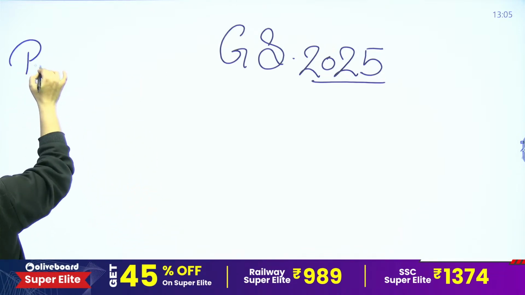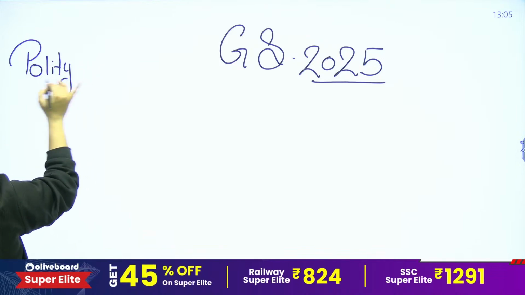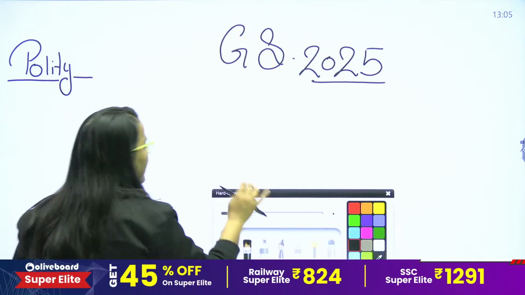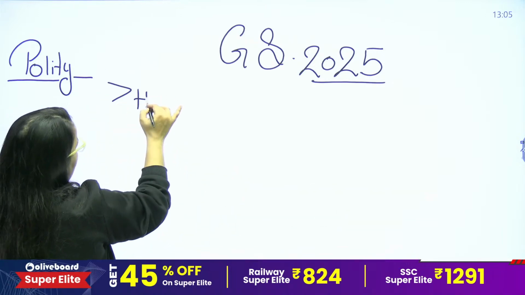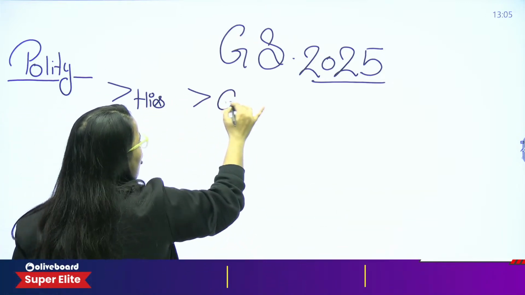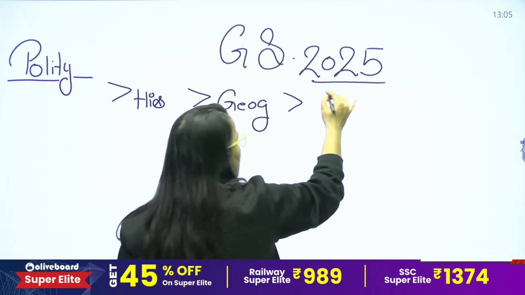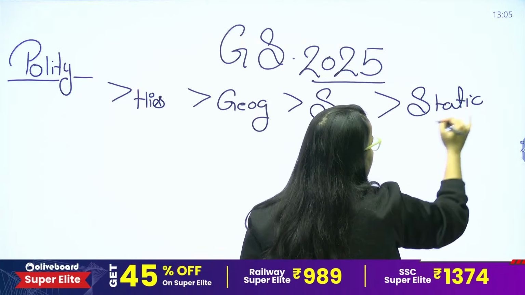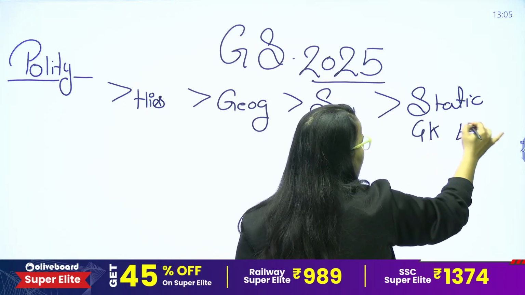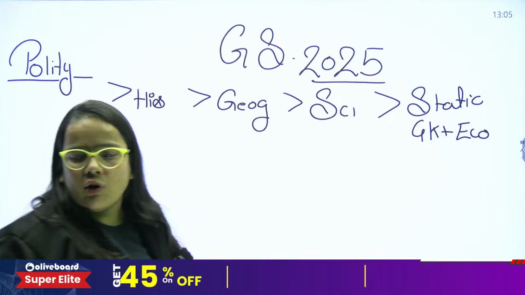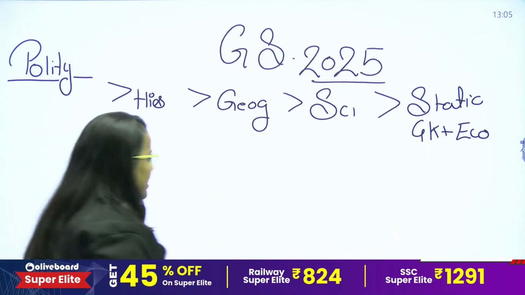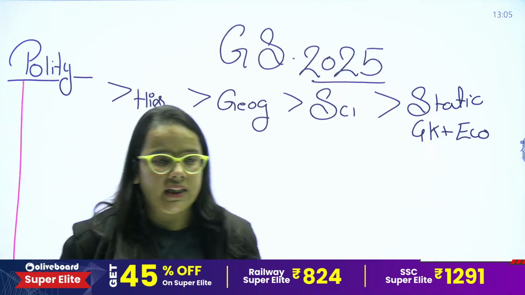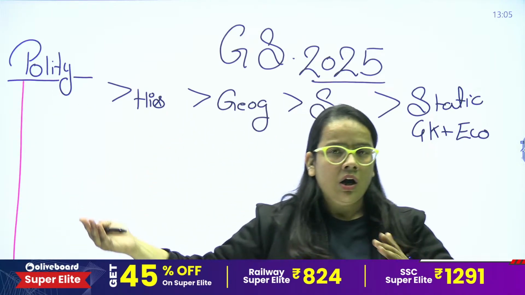So we are starting your general studies classes with polity or the Indian Constitution part, okay? That means polity, then after that history, then geography, then your science part, and static GK plus economics. Okay, this will be the sequence of subjects. If we discuss the polity only, these are the major topics we will cover in each and every class from today onwards.